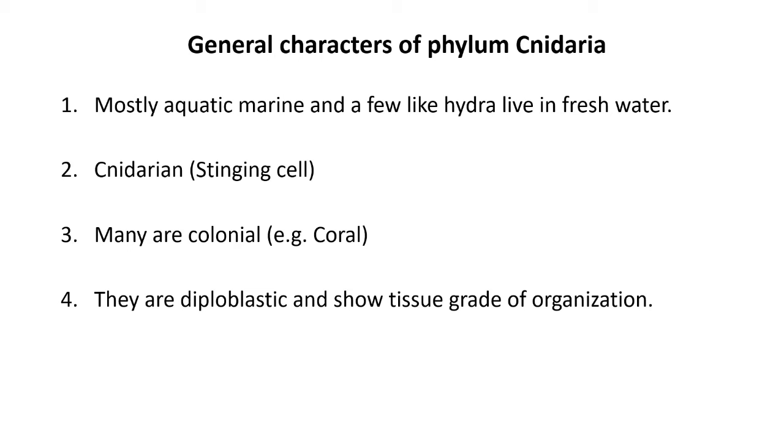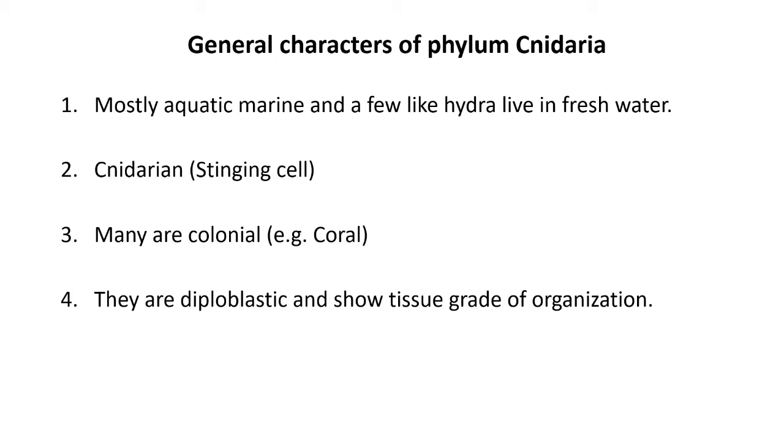See, first, most of the cnidarian animals are aquatic. As I said, most cnidarian animals are marine and very few are freshwater. For example, hydra-like animals are freshwater cnidarian animals, while the rest of them are marine cnidarian animals.